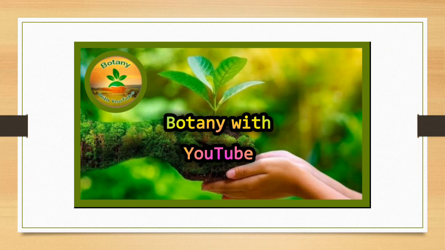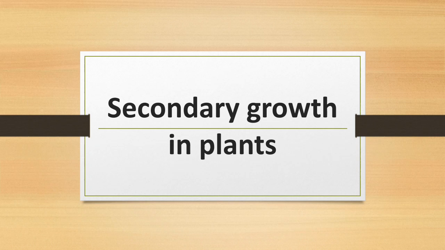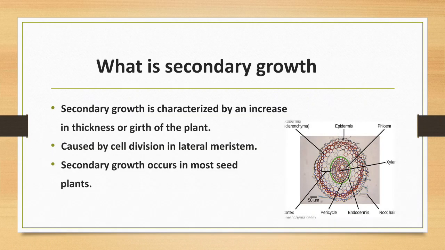Today I'm here, a PhD scholar. I'm going to present a topic: secondary growth in plants. What is secondary growth? Secondary growth is characterized by an increase in thickness or girth of the plant. It is caused by cell division in lateral meristem. Secondary growth occurs in most seed plants.